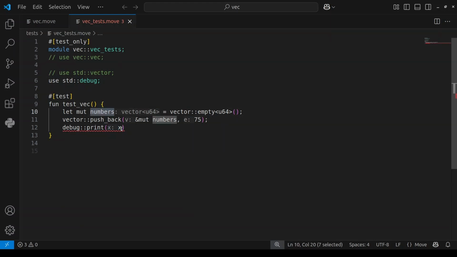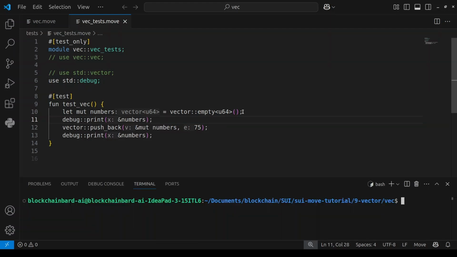So I'm going to pass in an immutable reference of numbers. Debug print takes in an immutable reference, so to pass in an immutable reference, I have to start with the and symbol, then numbers. First of all, let me print the numbers before adding a value to it, and also after. So I'm going to open our terminal and do sui move test.